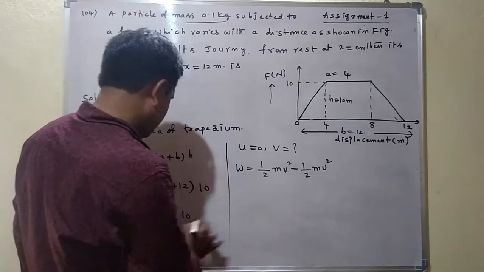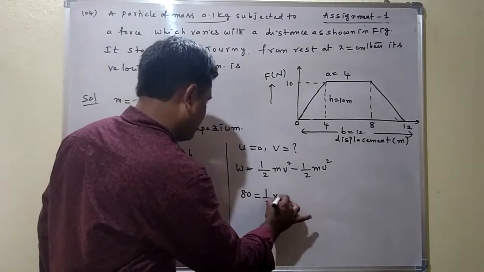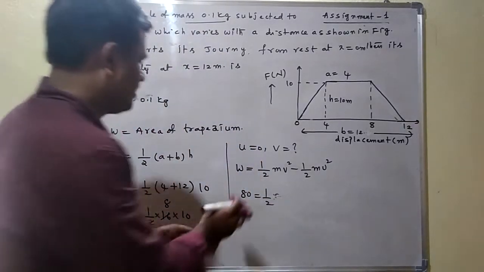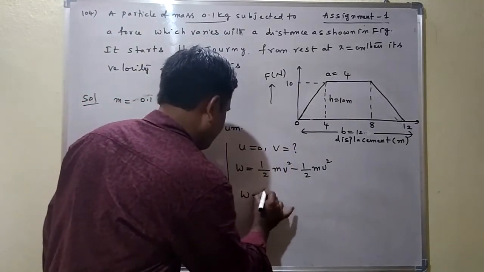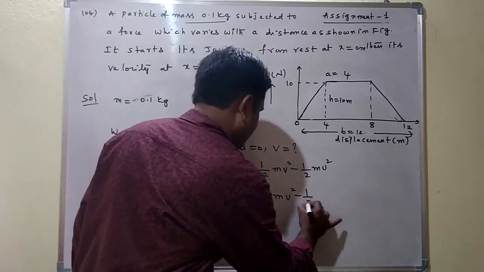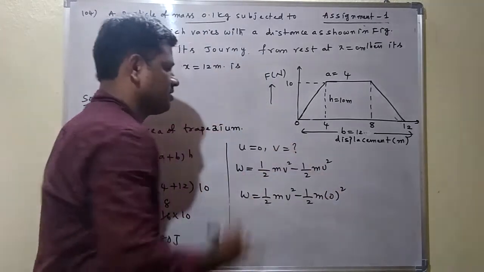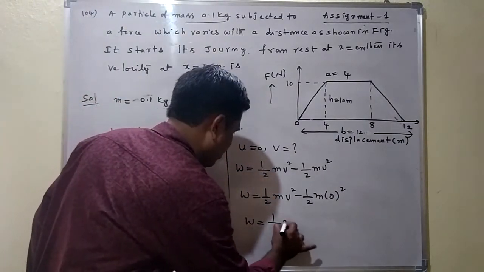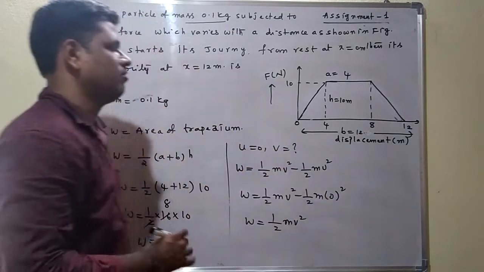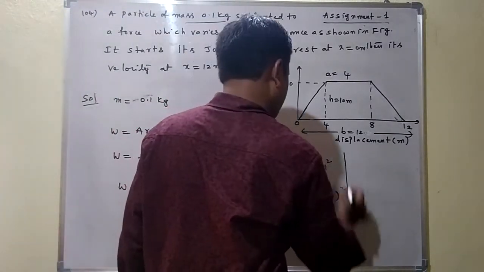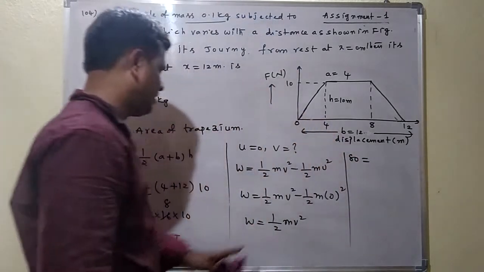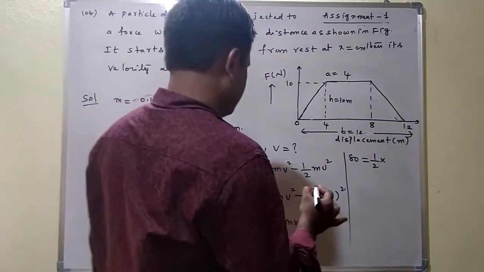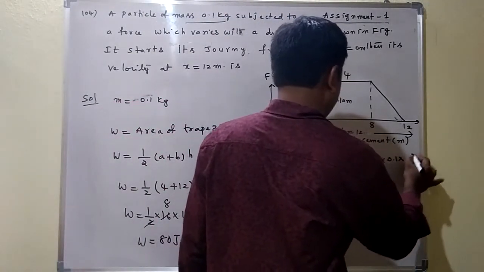But here work done is equal to 80. Work done is equal to half m v square minus half m into initial velocity square. I am substituting 0 for initial velocity for easy calculation purpose. Now work done is equal to half m v square, as 0 into something is 0. Substitute now values: 80 is equal to half into mass 0.1 into v square.